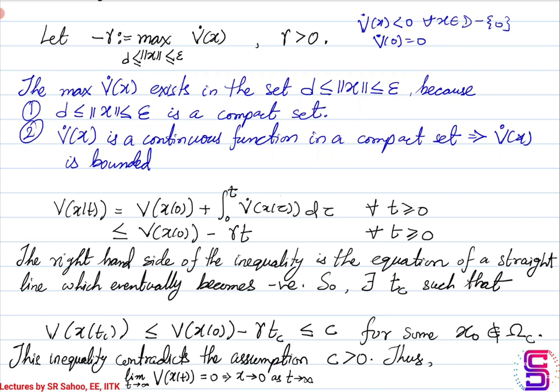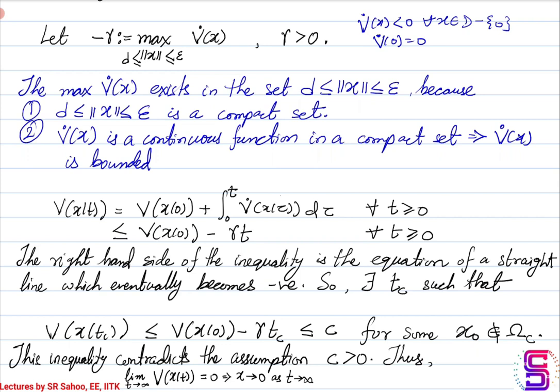But our assumption was what? That the limit of v was c, and that omega c is a set which has all those points for which v maps them to some value that is less than equal to c, indicating that if you start outside the set, you cannot go inside the set omega c. And this is saying otherwise, that you can actually go inside the set omega c in a finite time. So our assumption that c greater than 0 is contradicted.